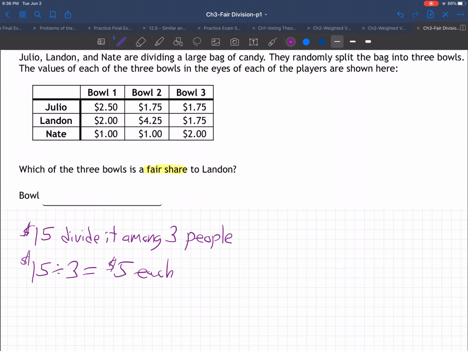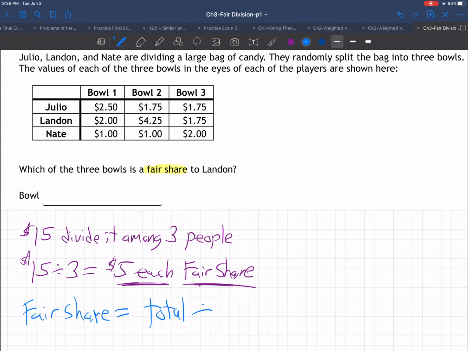Anybody who got more than $5, we would say they got more than a fair amount. And anybody that got less than $5, we would all say they got less than a fair share. So a fair share is the total divided by n, where n is the number of people that we're dividing it up among, right?